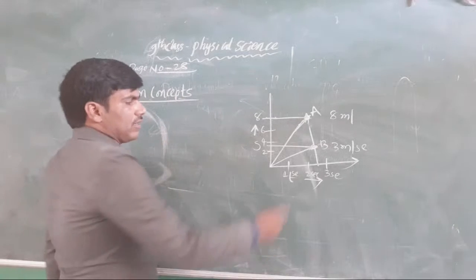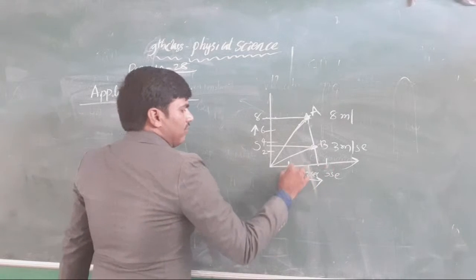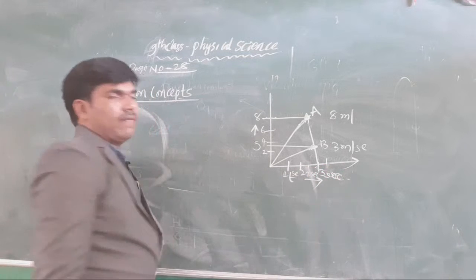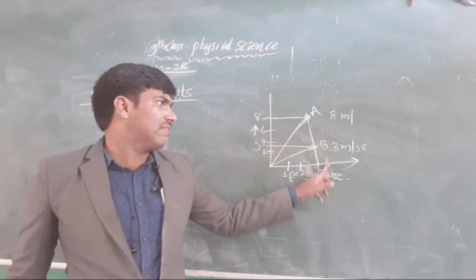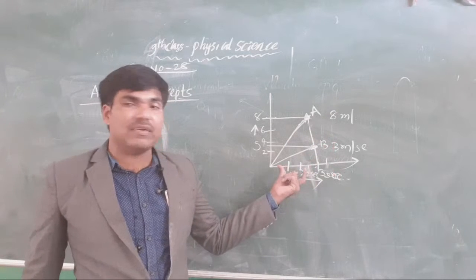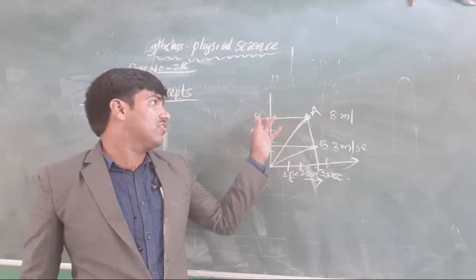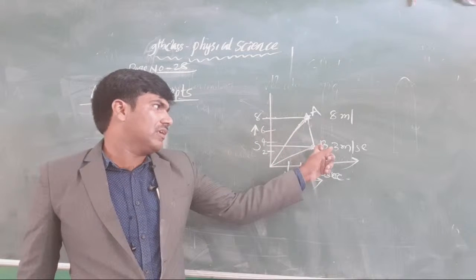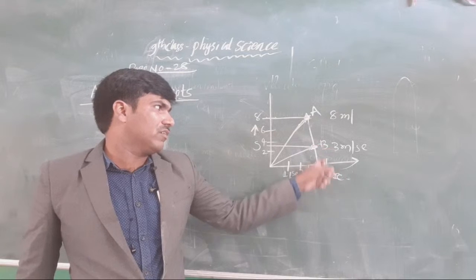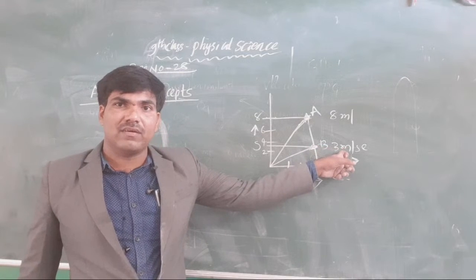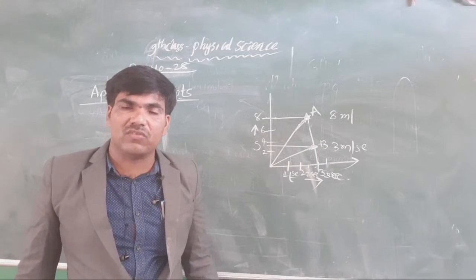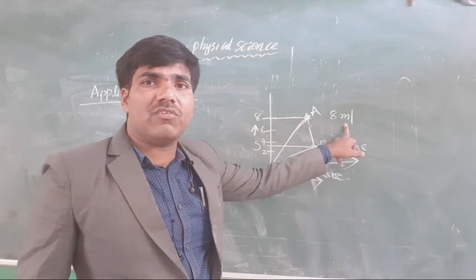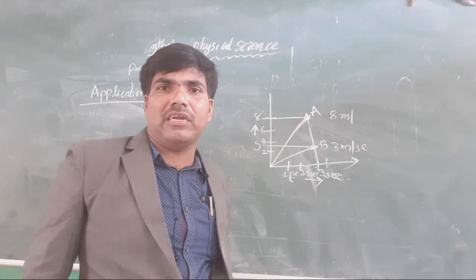In this particular time interval, whatever time we consider, it is 2 seconds here and 3 seconds there. It reaches up to here, 8 meters, but B reaches only 3 meters here. Clear or not, all the students? A has already traveled 8 meters.